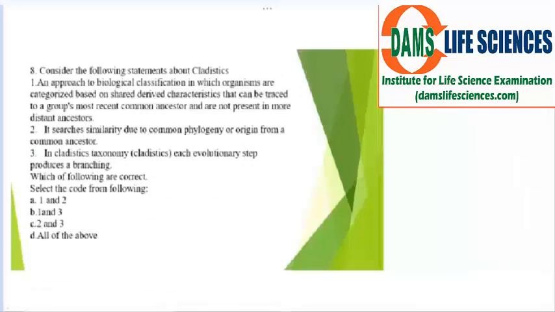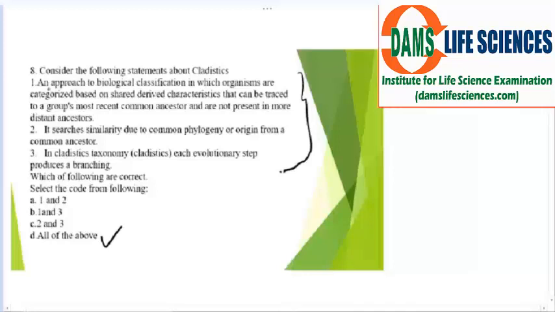Now, cladistics. What is cladistics and which of the following statements are correct? Now question number 8, and the first option, statement 1: an approach to biological classification in which organisms are categorized based on shared derived characters, that can be traced to the group's most recent ancestors and are not present in more distant ancestors. Is such a similarity due to common phylogeny or origin from a common ancestor? Yes, this is also correct. In cladistics taxonomy, each evolutionary step produces a branching. So these three statements are correct.